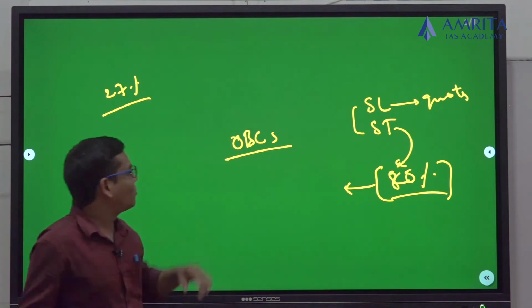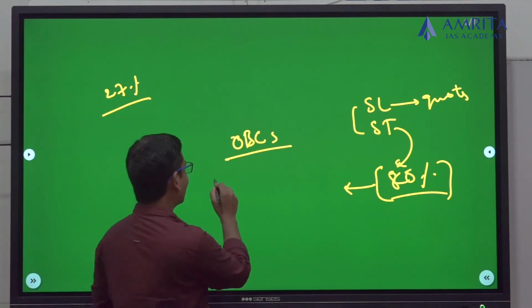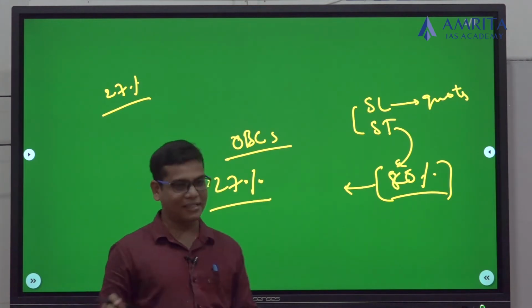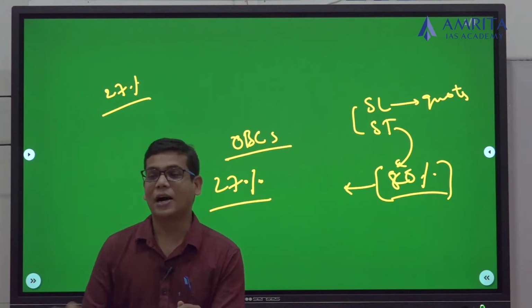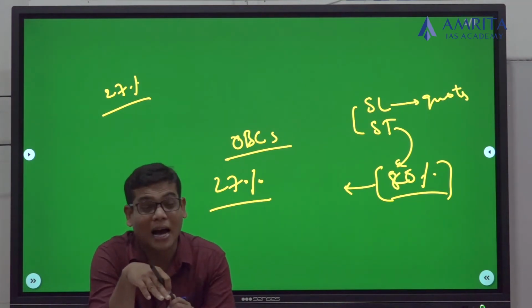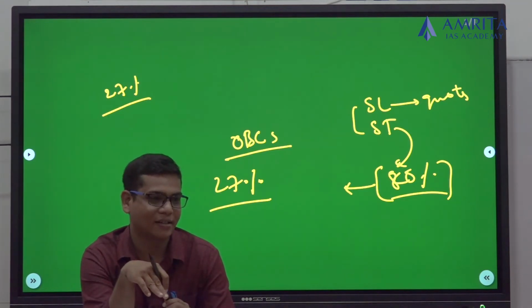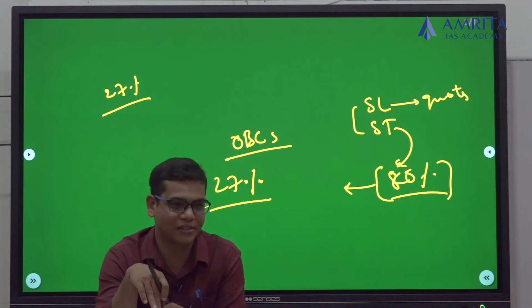Now, what is the amount of reservation we are giving to the OBCs? 27%. And in the Indira Sawhney judgment, or Mandal judgment, they clearly mentioned that reservations are not proportionate, but for adequate representation. That means if you are 80%, we don't give 80%.